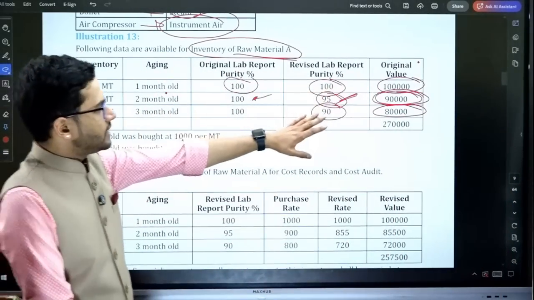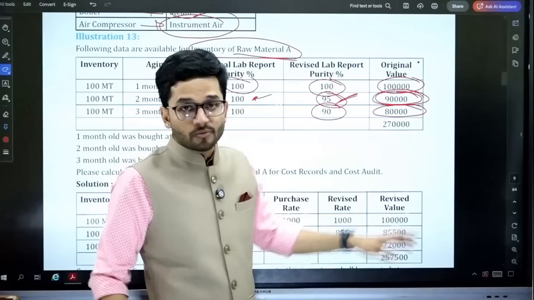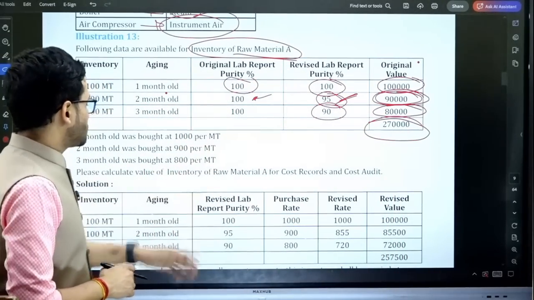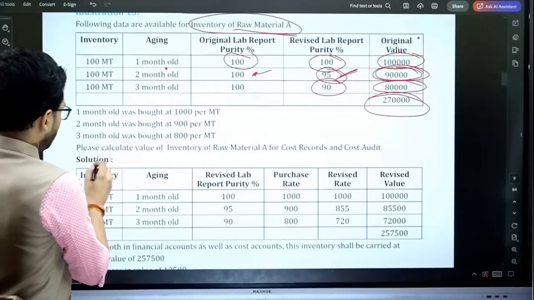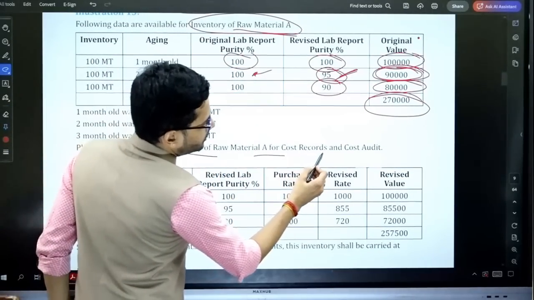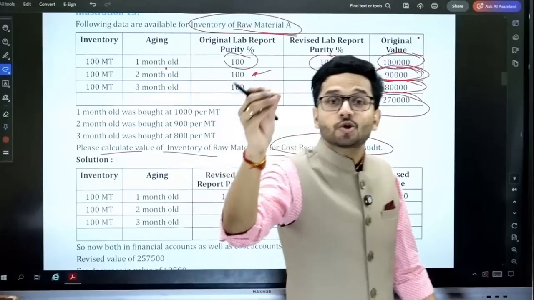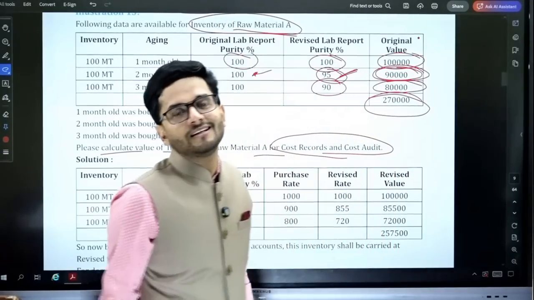So this is the inventory which we are carrying. 1 lakh rupees, 90,000 rupees, 80,000 rupees. Original value of inventory is 2,70,000 rupees. Now the question which is asked to you is, please calculate the value of inventory of raw material which is to be put in the cost records and cost audit. What value should be put in our cost records and cost audit?